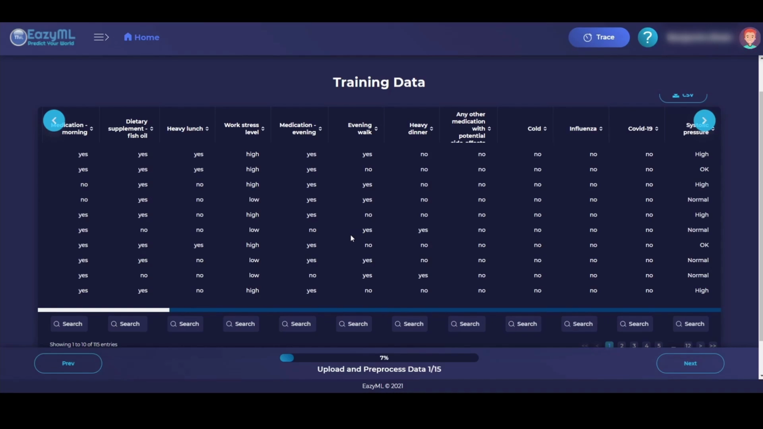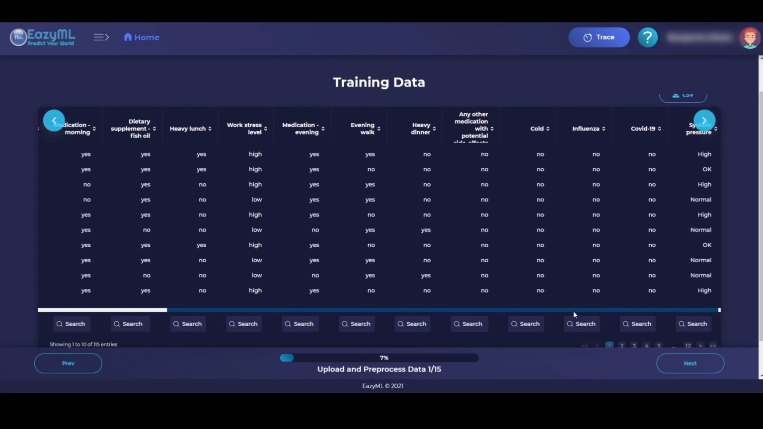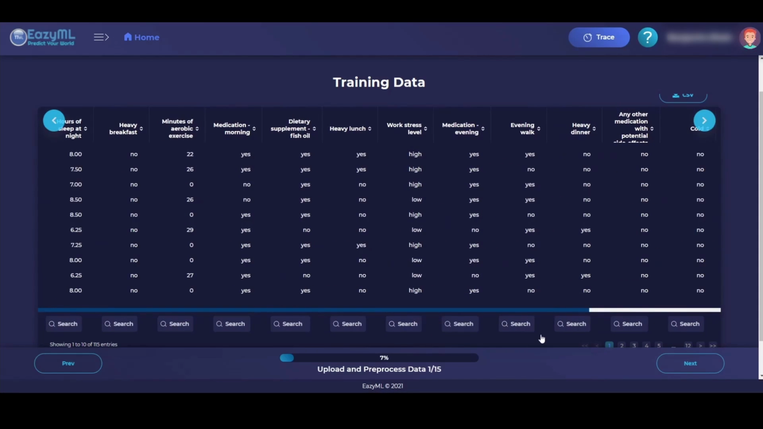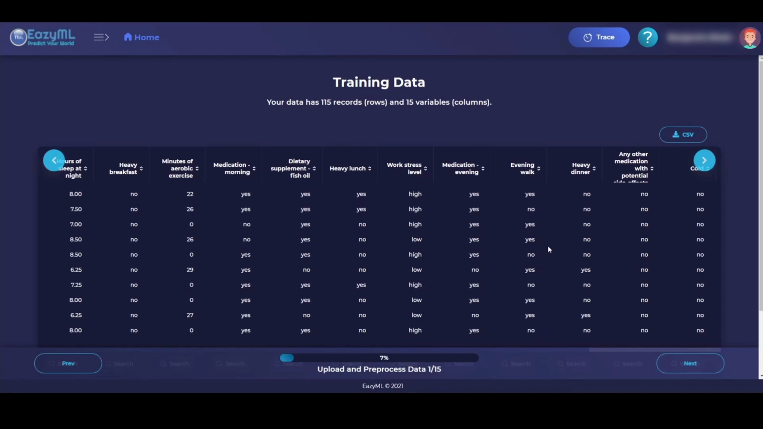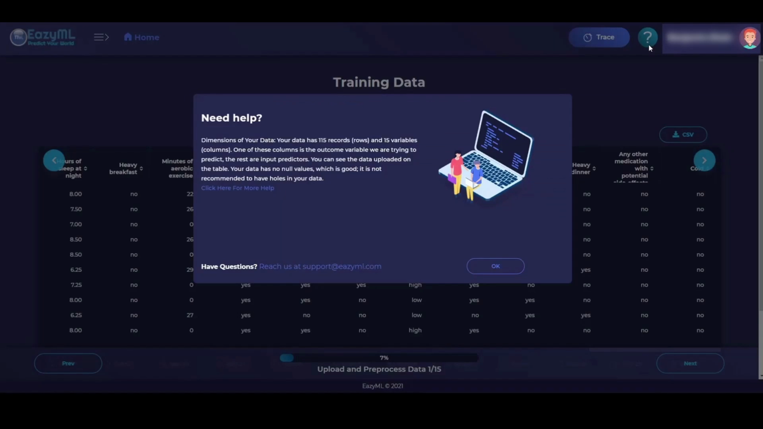So, right here is the training data that we've uploaded. EasyML has interpreted all of the data that we had in the raw Excel sheet. We'll continue to build our model to predict systolic blood pressure. If we had an ID column, we would identify it here. And if at any point you're confused about what a step means, the Help button will be here.